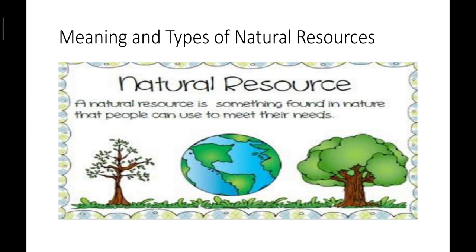Yes, next one is discovering substitutes and alternatives, like solar power systems, wind power systems. These are some alternatives that we have to use in our day to day life. Next one is increasing the efficiency of resource use.